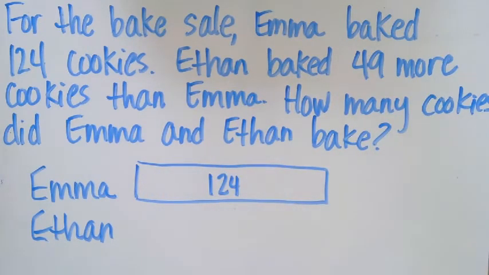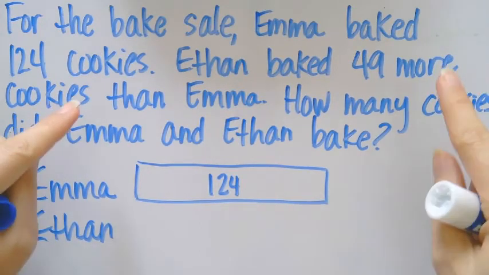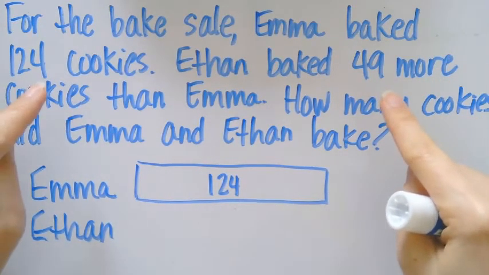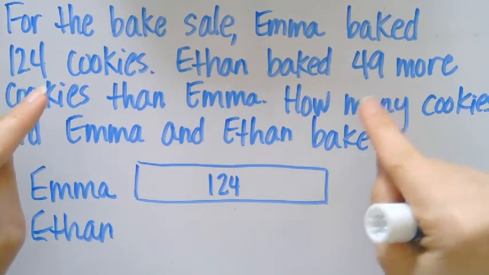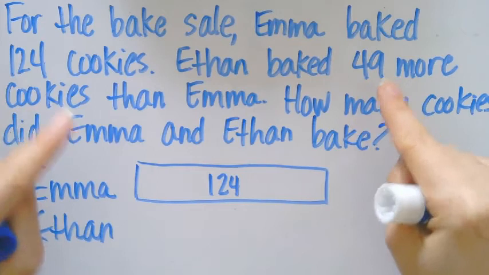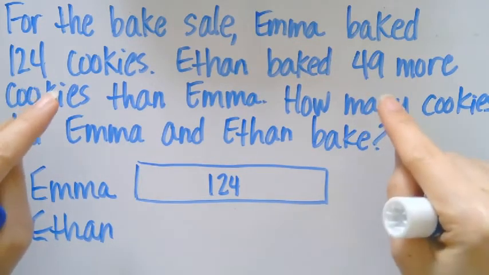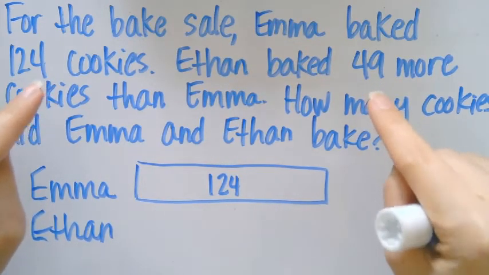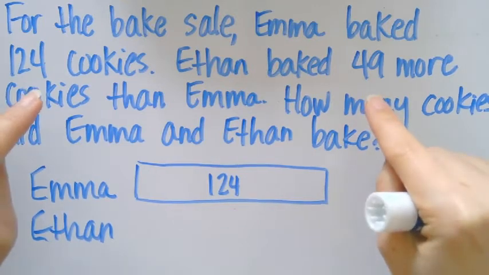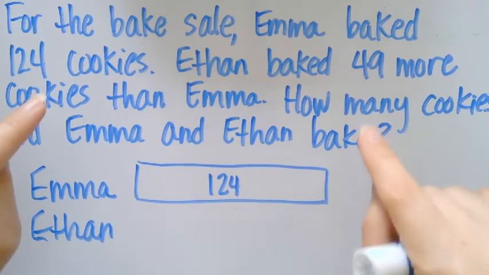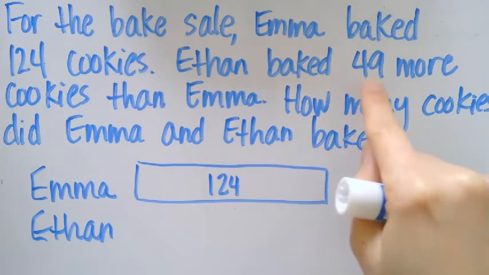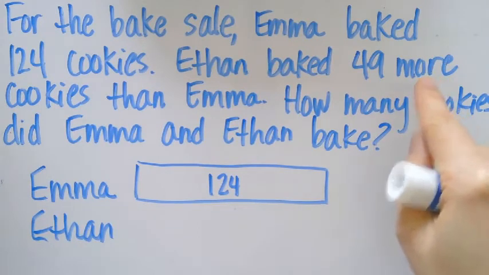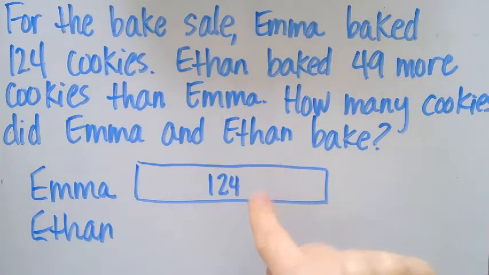I could see a lot of possible mistakes where we're just adding up the 2 numbers that are in the word problem. But the problem with that is that that's not what the question is asking us to do. So make sure that you're not just looking at the obvious numbers, but you're going back to read and reread what we're trying to figure out. We know that Emma has 124 cookies that she's baked. Ethan baked 49 more cookies than what Emma baked.